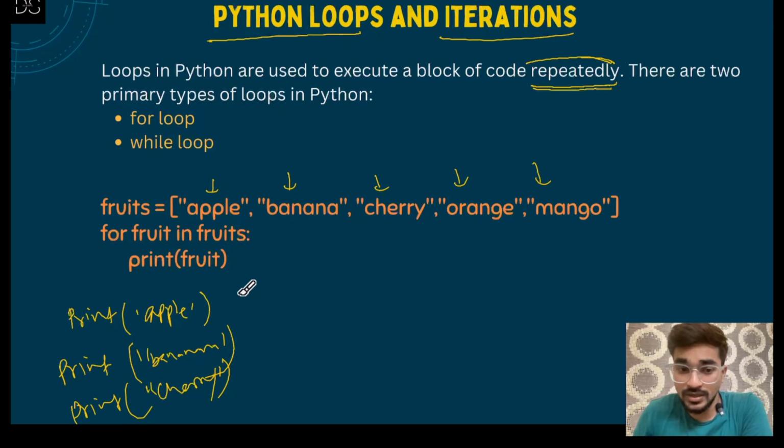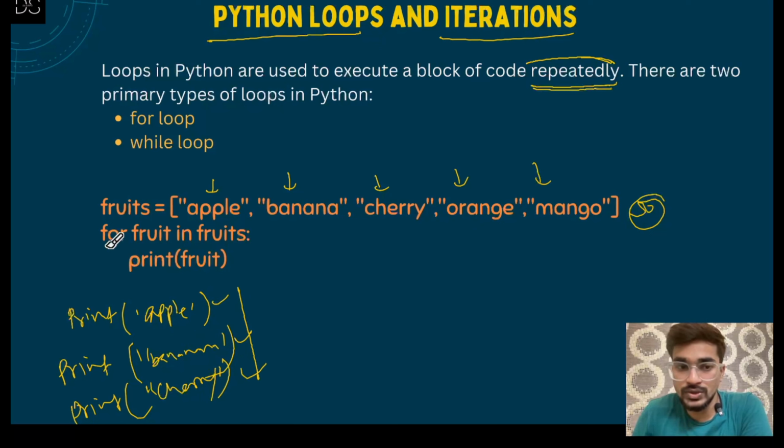But are you really going to do this? Let's say if I have given, instead of 5, 50 elements and I am asking you to print all of these fruit names one by one in a line, so आप क्या इस तरह से इसको print करने जाओगे? Definitely not ना.